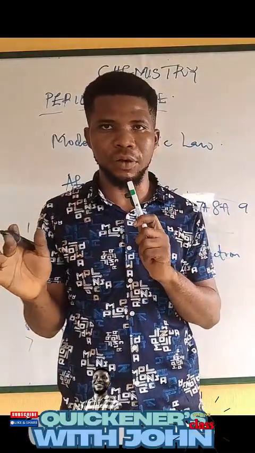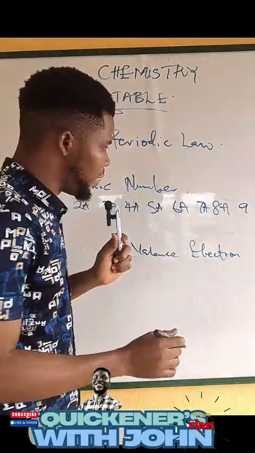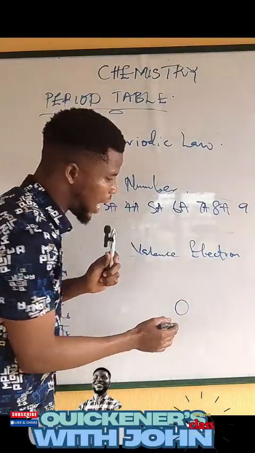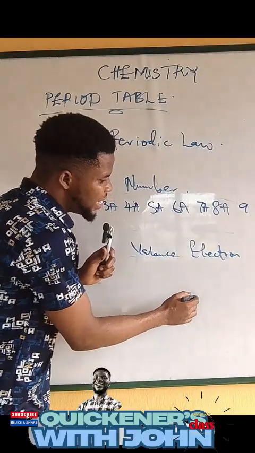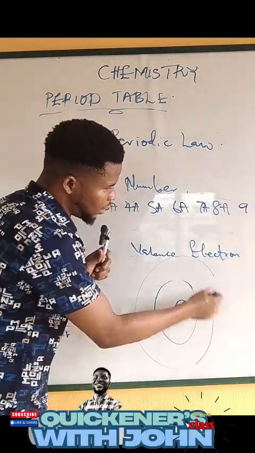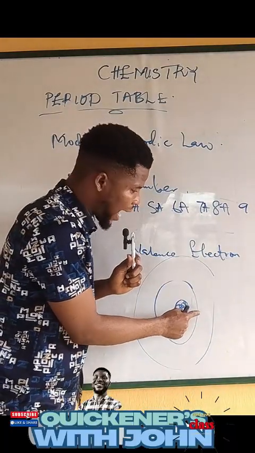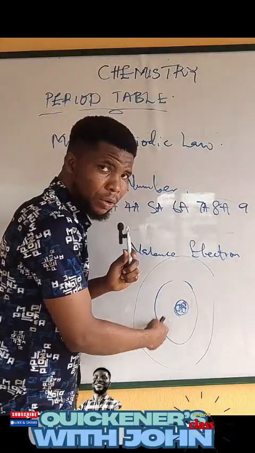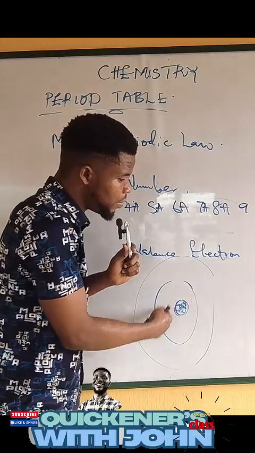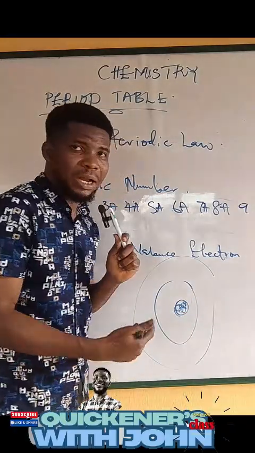So what is energy level? Energy level has to do with distance. In an atom we have the nucleus, right? Then the electrons are revolving around the atom. So the interval between the nucleus and the orbit, or the space for the electron to revolve, that's what we call energy level.